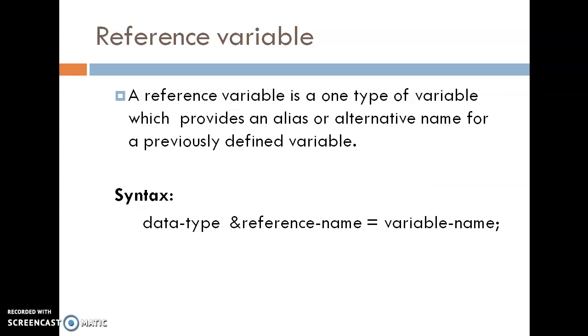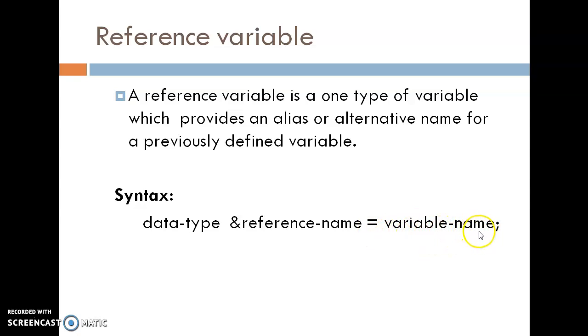Next is a reference variable. Now this is a new concept in C++. A reference variable is a type of variable which provides an alias or alternate name for a previously defined variable. A reference variable must be initialized at the time of declaration. The syntax is the data type, then the ampersand symbol before the name of the reference variable, is equal to the variable name.